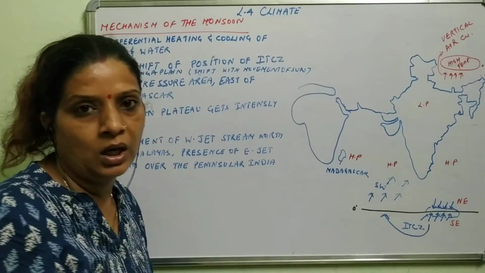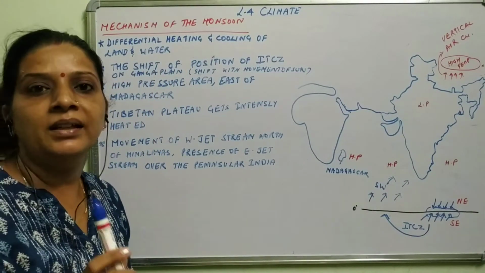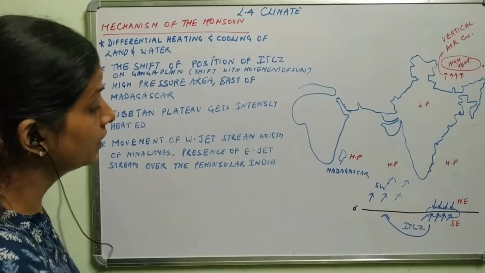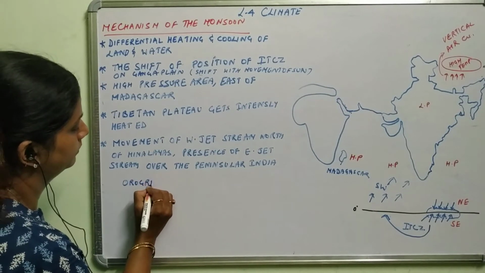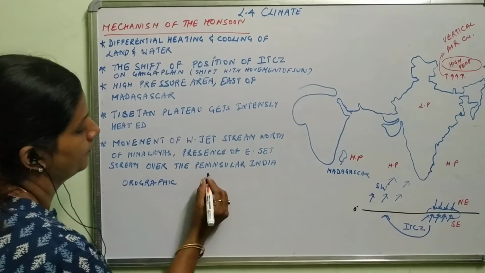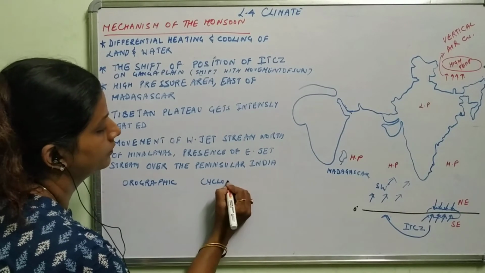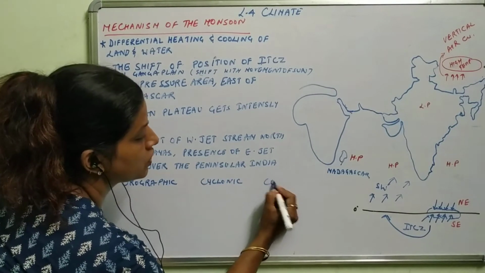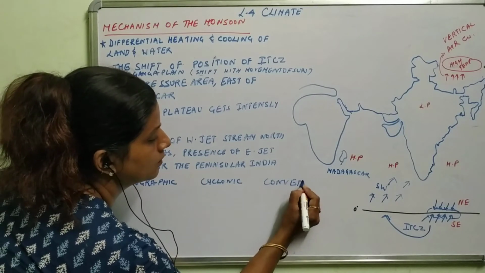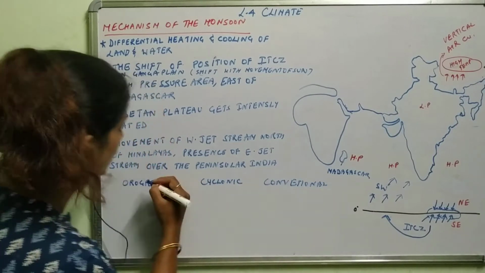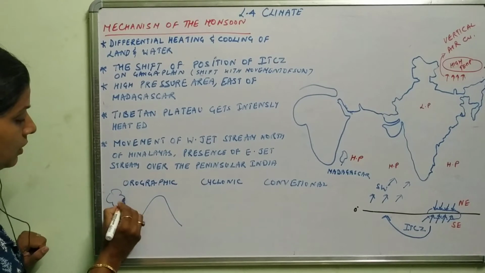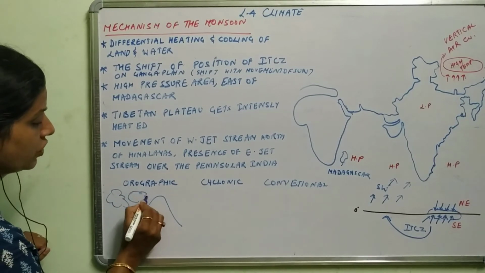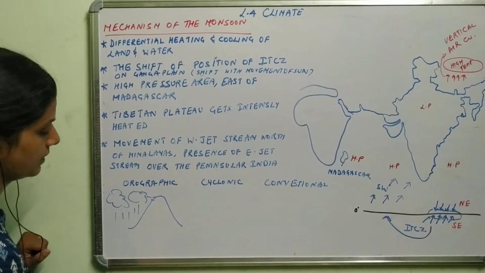I think that you have done in class 7 the types of the rainfall, that is orographic, cyclonic and convectional. Orographic rainfall: mountain is there, clouds strike the mountains, and give the rainfall on this side.